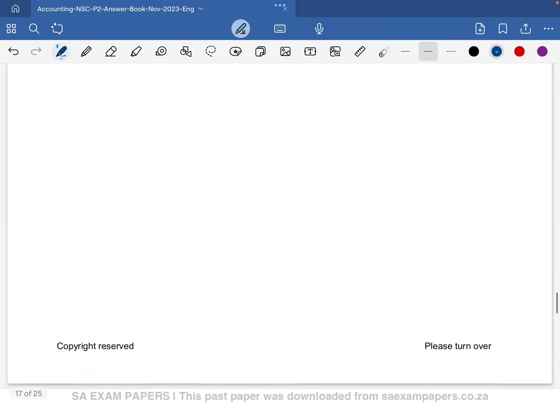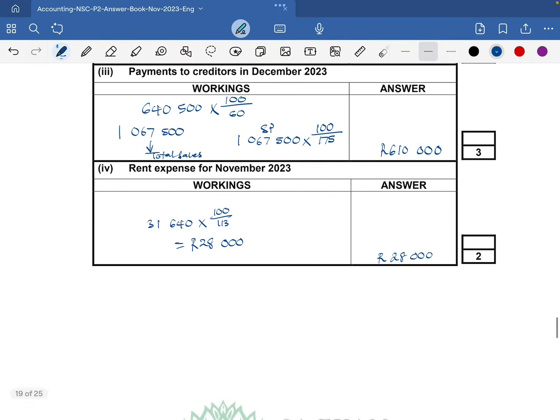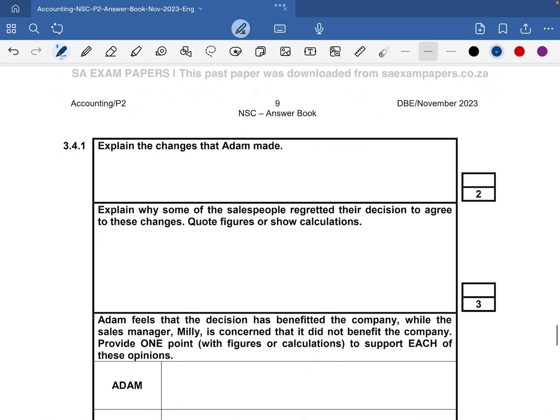So let's go to our answer book so that we can answer. Now, the first thing that we noted, we know that Adam changed from paying salaries to paying the salespeople in the form of commission.